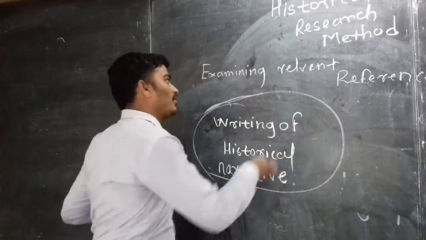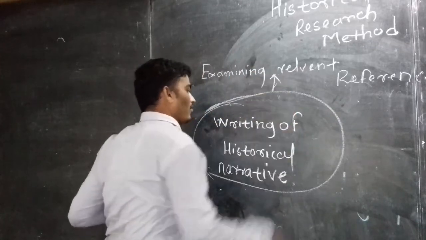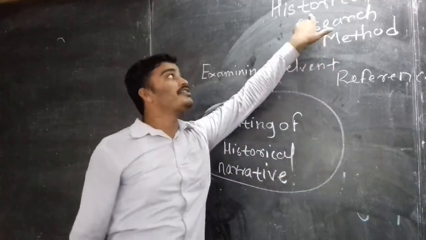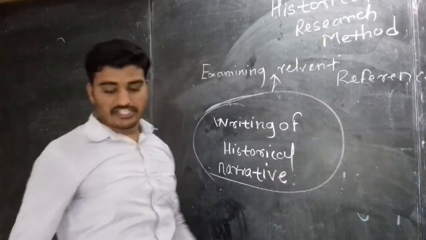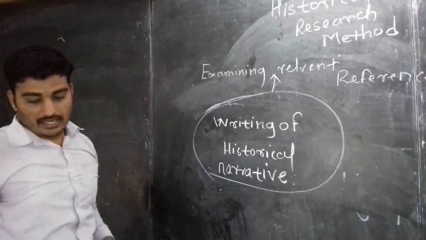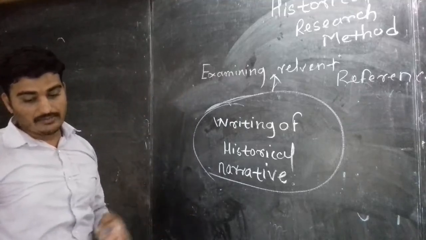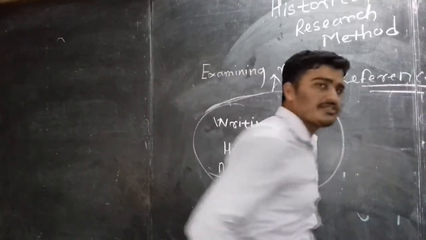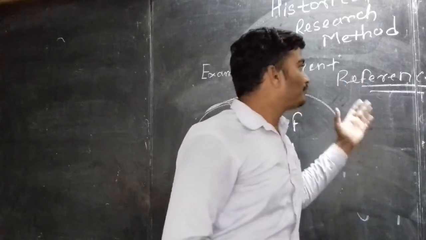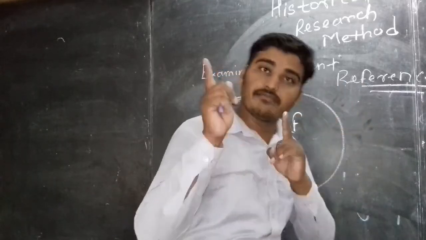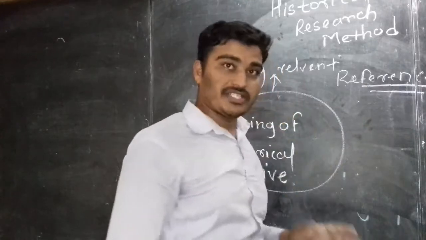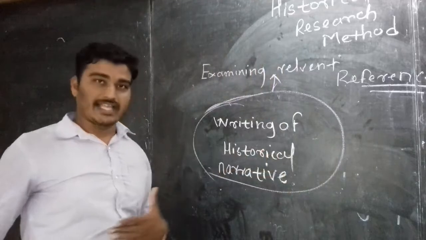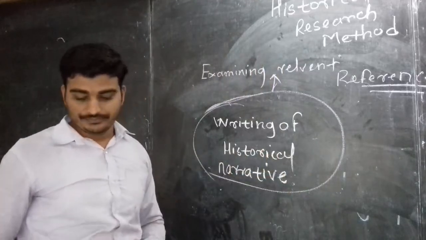Then he has to write the historical narrative using the historical research method. Next point: relevant references of the available historical information. So references are all based on available historical information. He must examine, means he must study all the information well, and then he must write the book.